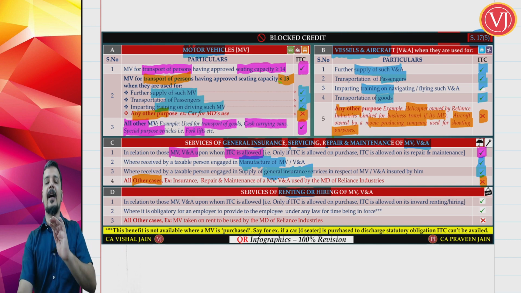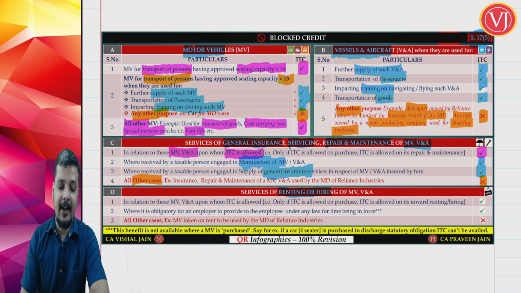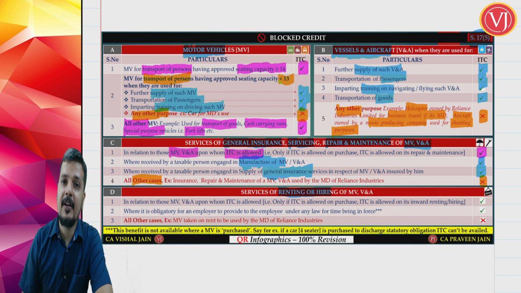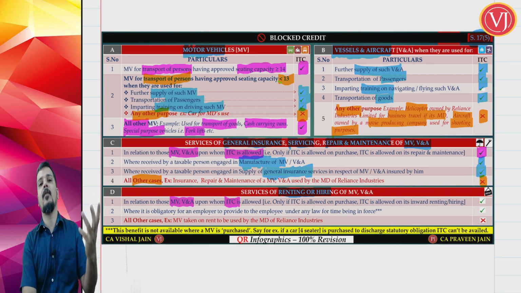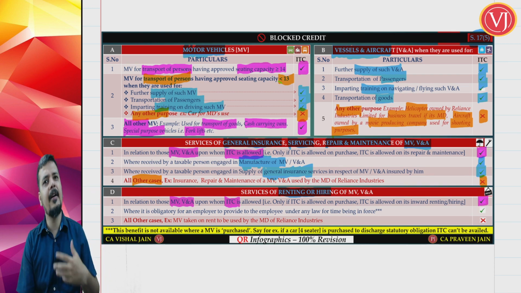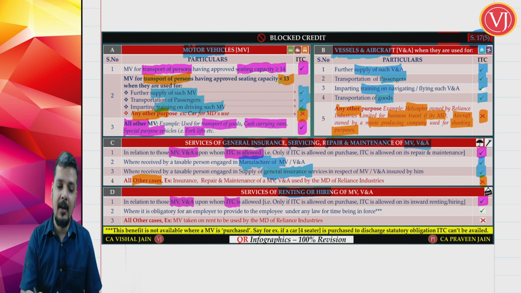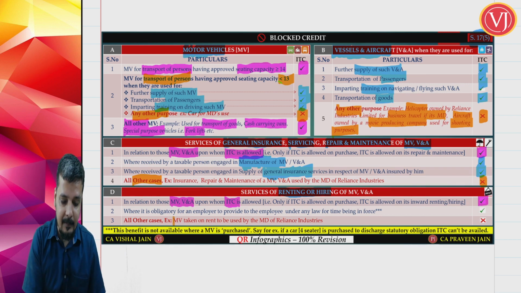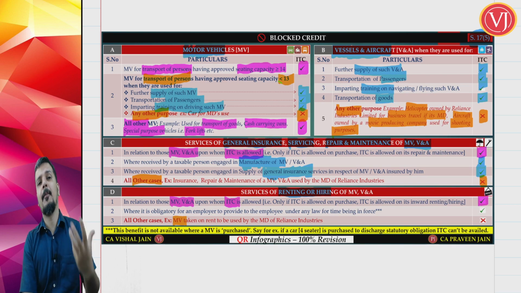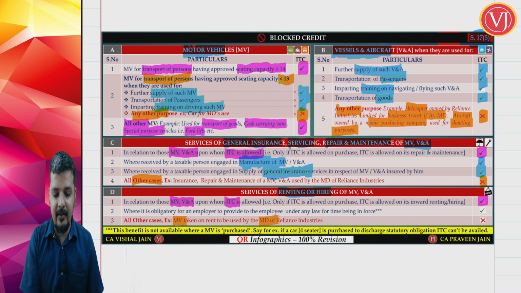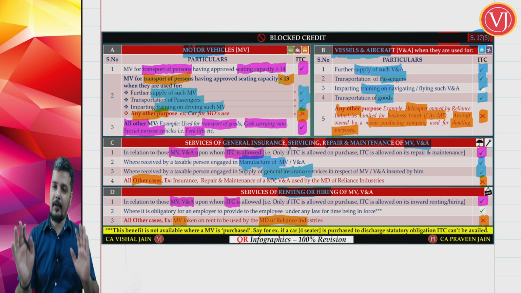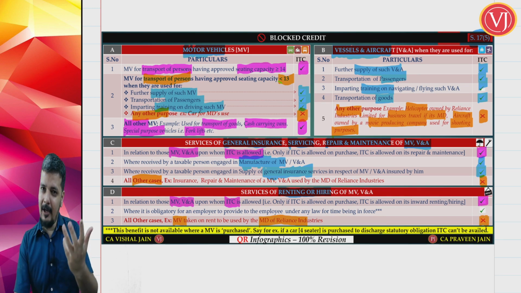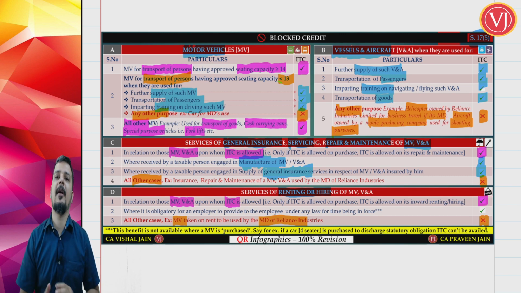Now friends, again the answer here is very similar. If at the time of such purchase of motor vehicle, vessel or aircraft, ITC is available, if at all I would have purchased, then ITC would have been available. Even for renting of that same motor vehicle, ITC is available. Whereas if at the time of purchase of a motor vehicle, vessel or aircraft ITC is not available, even at the time of renting or leasing such motor vehicle, ITC is not available. So it is just similar to what we have understood in general insurance and repair and maintenance services.